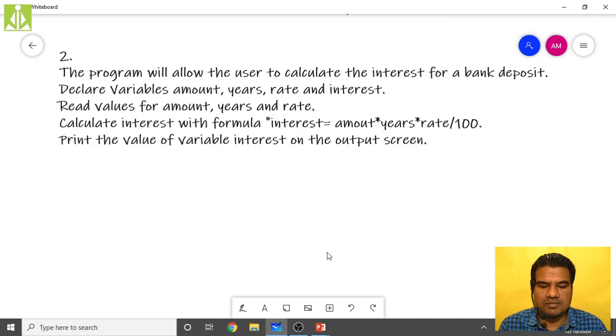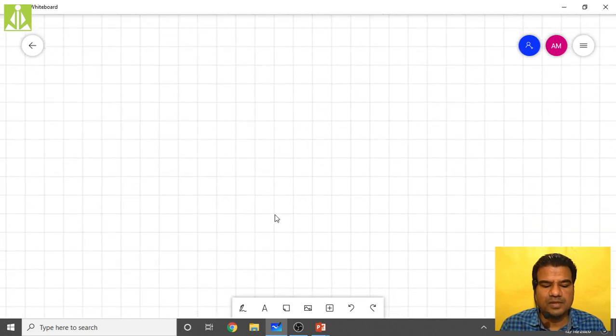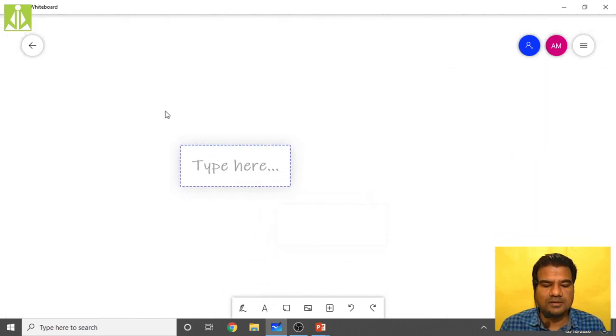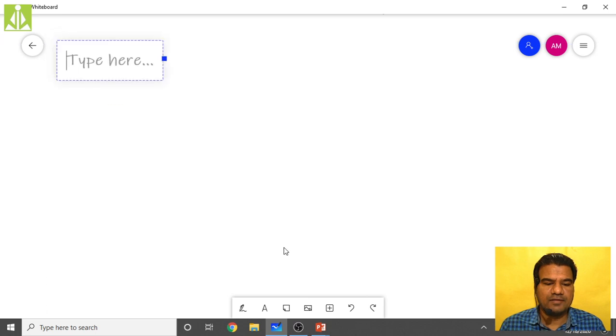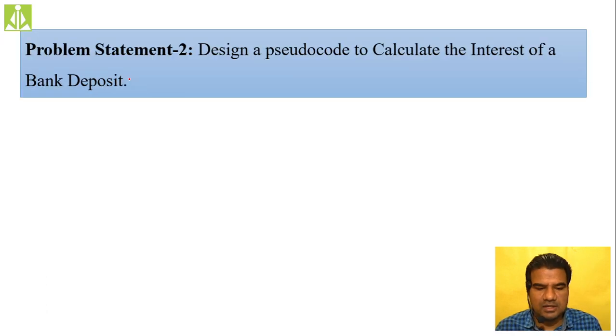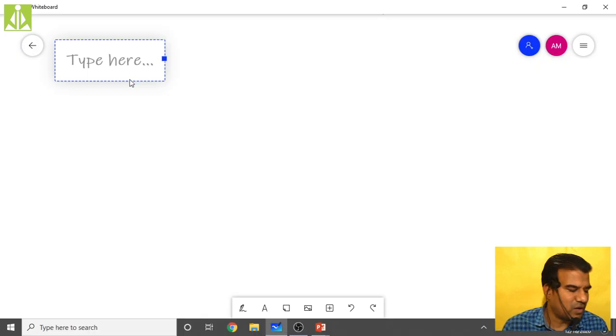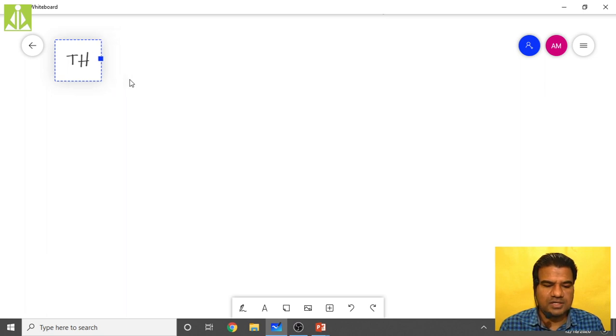Finding the temperature, whether it is above or below the freezing point, is also very simple. So let us quickly do it. That is our third problem statement: design a pseudocode to determine whether the temperature is below or above the freezing point. First you have to write the description for the program.